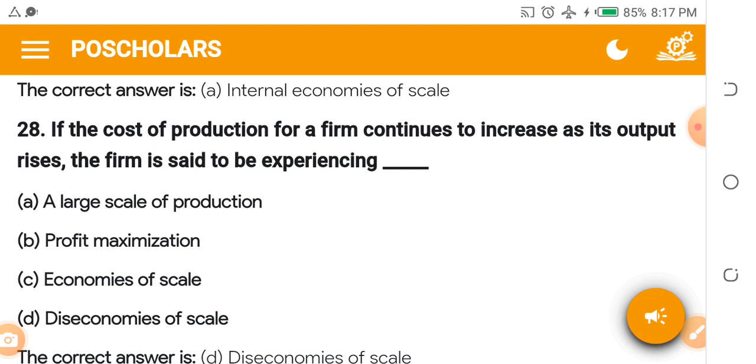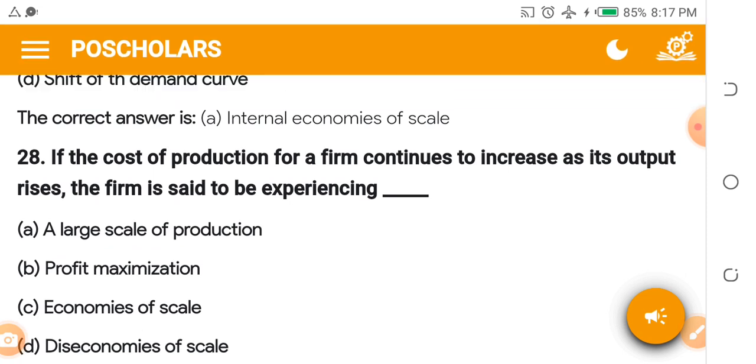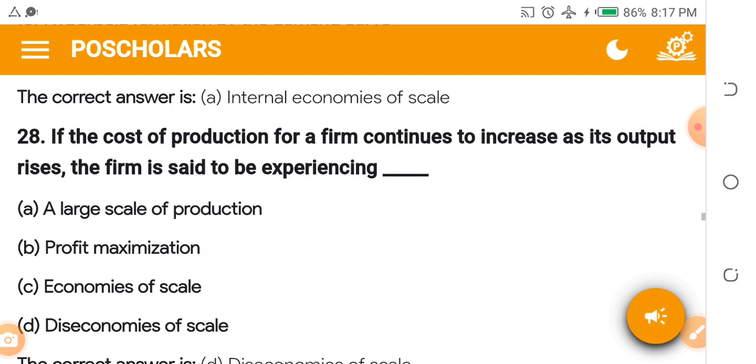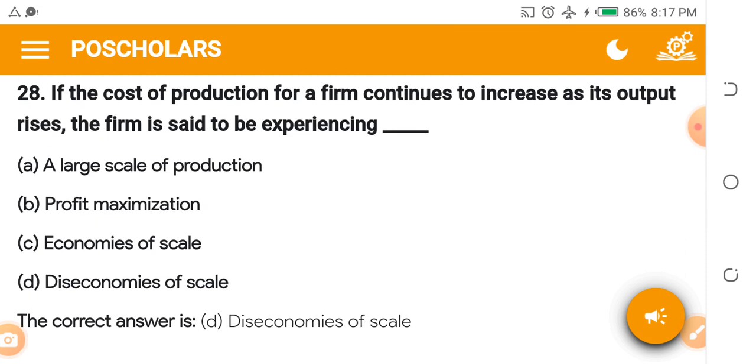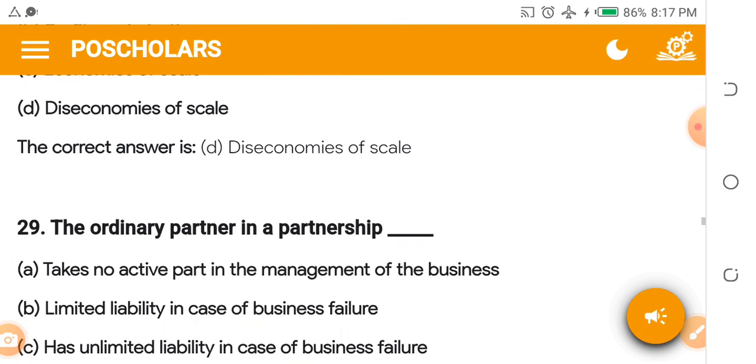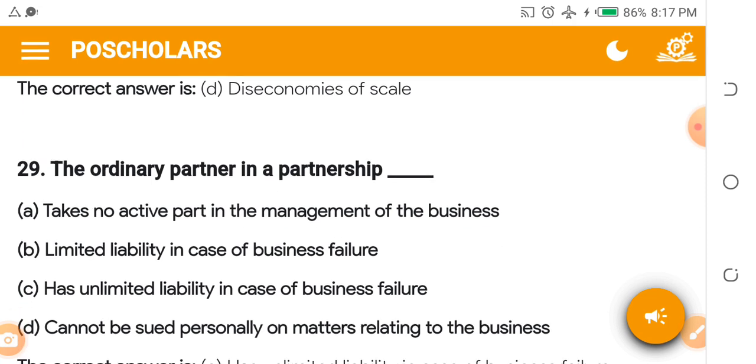If the cost of production for a firm continues to increase as its output rises, the firm is said to be experiencing A, a large scale of production, B, profit maximization, C, economies of scale, D, diseconomies of scale. The answer is diseconomies of scale. Why? Because the cost of production is increasing instead of reducing. Okay, it's diseconomies.